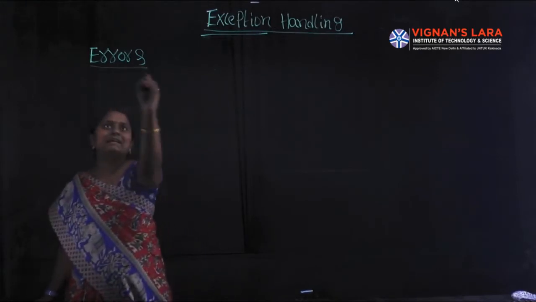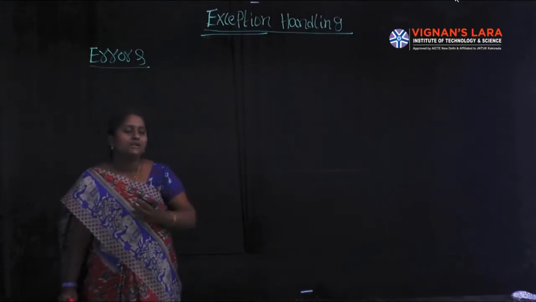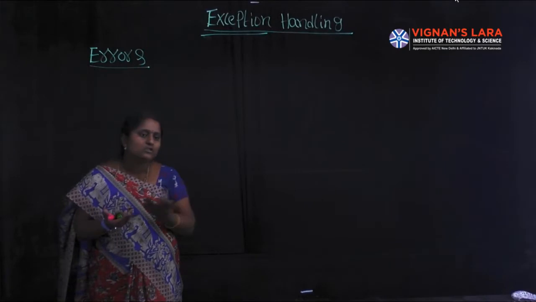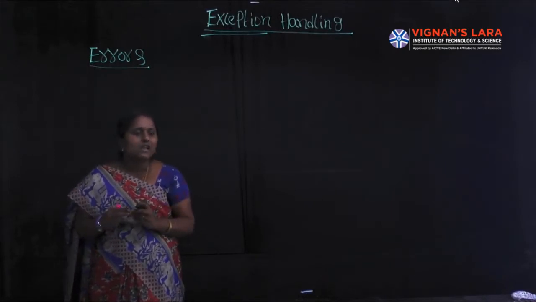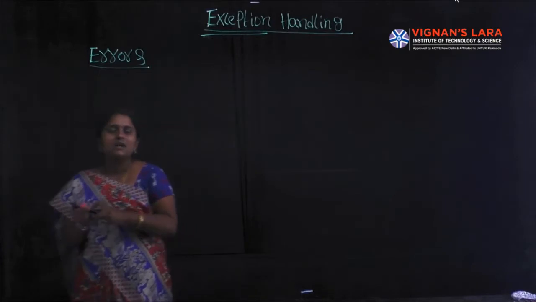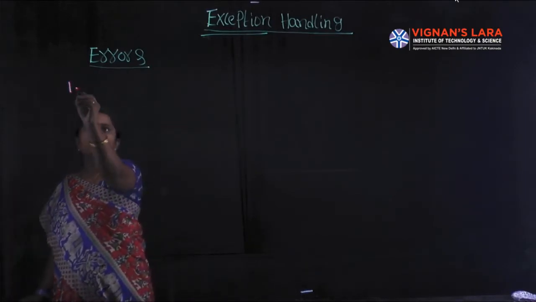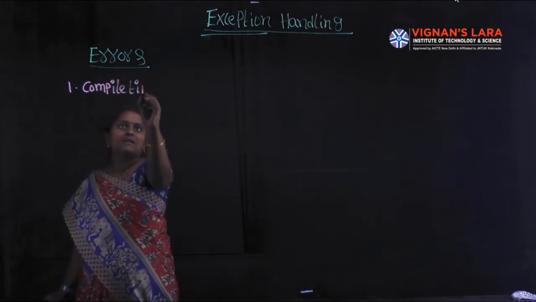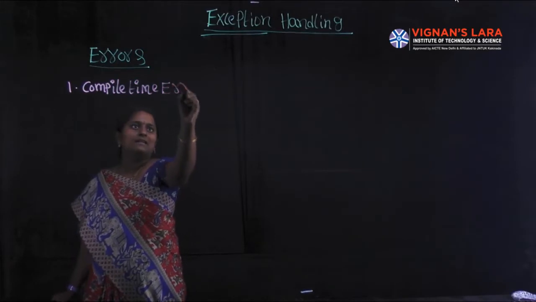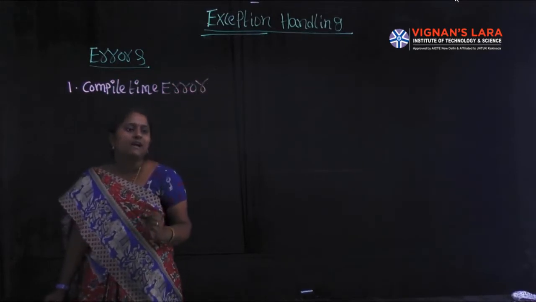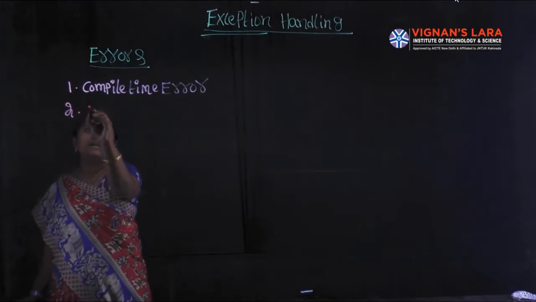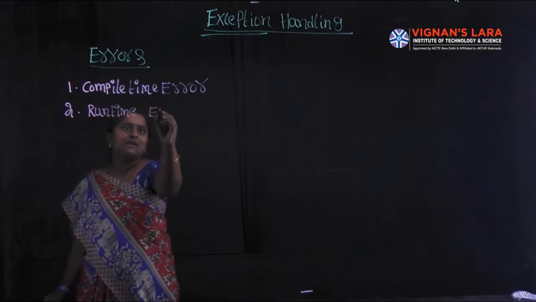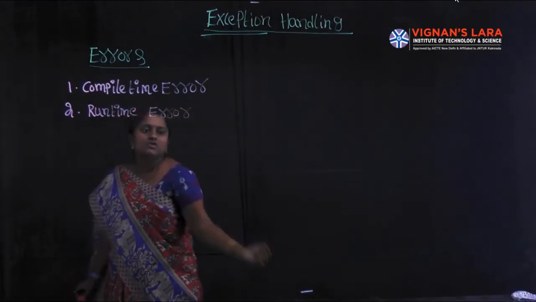So here, what is an error? Error means it is a mistake that can make a program go wrong. In Java, errors can be classified into two types: compile time errors and runtime errors. So we will discuss them one by one.